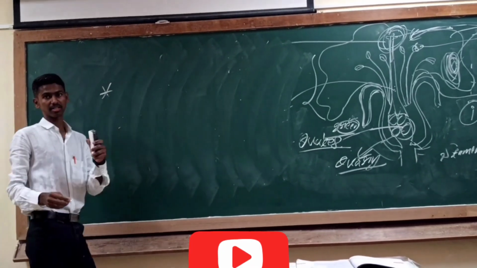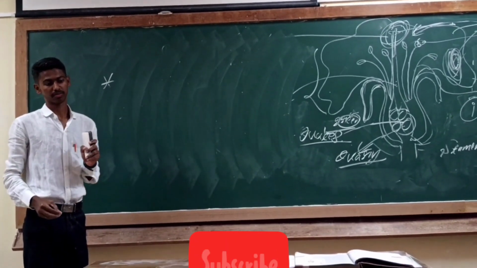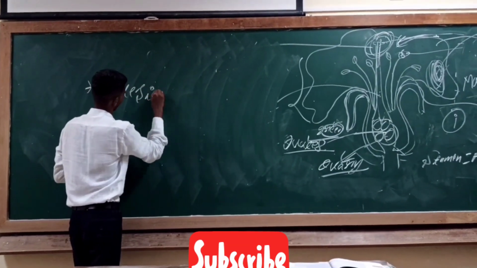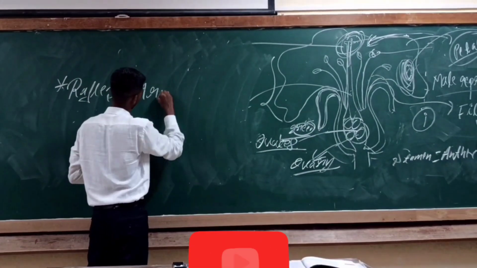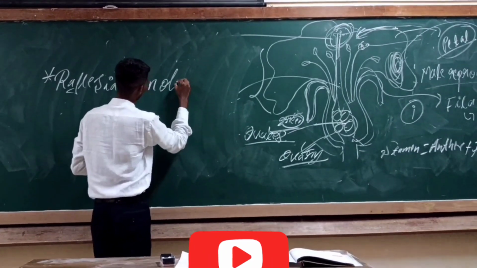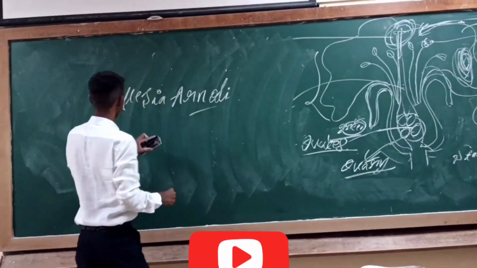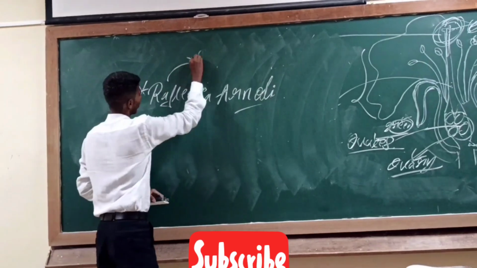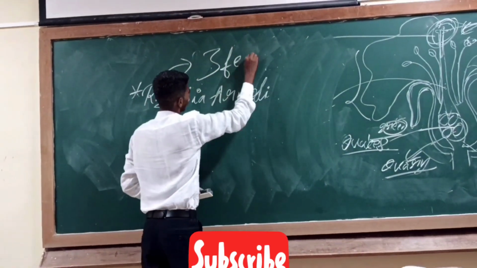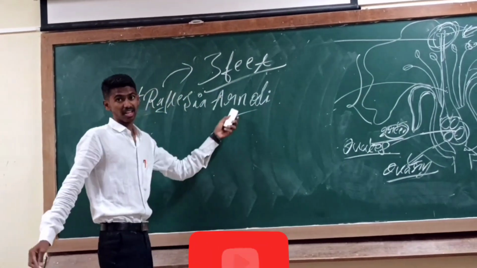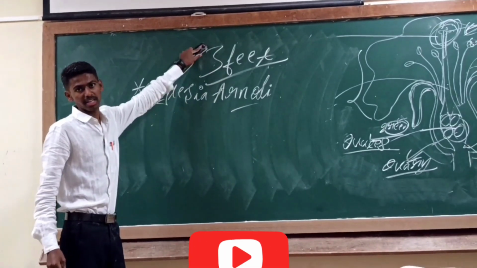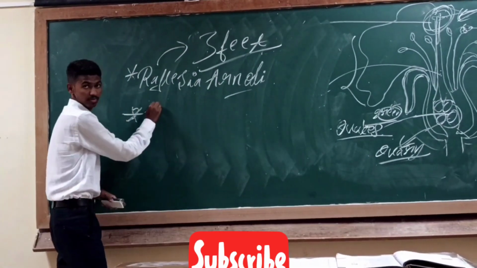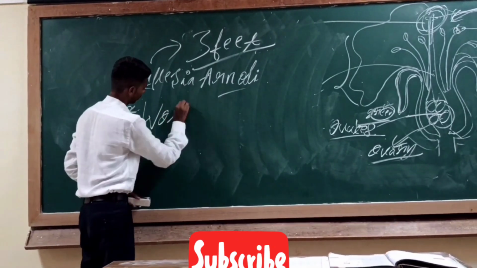It is very interesting. Which is the biggest flower? The biggest flower is Rafflesia arnoldii, which is about 3 feet. The smallest is Wolffia.